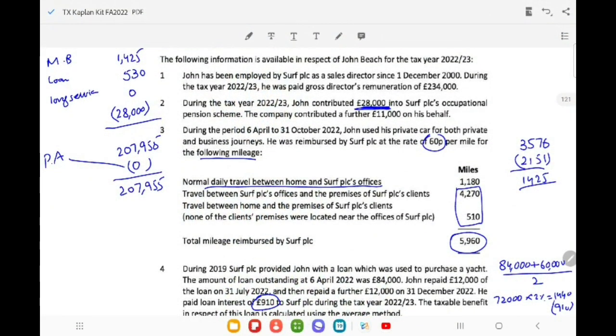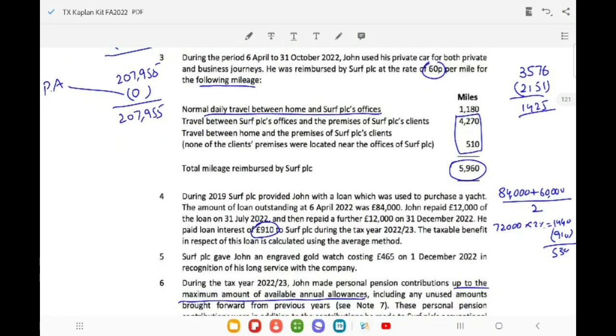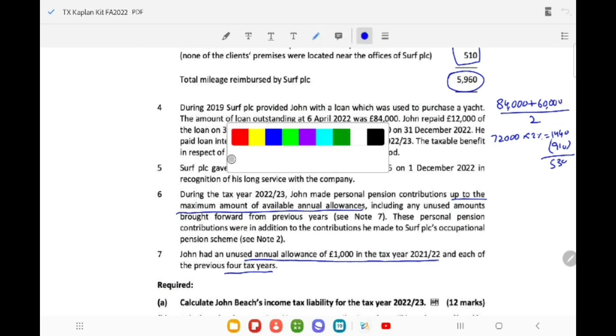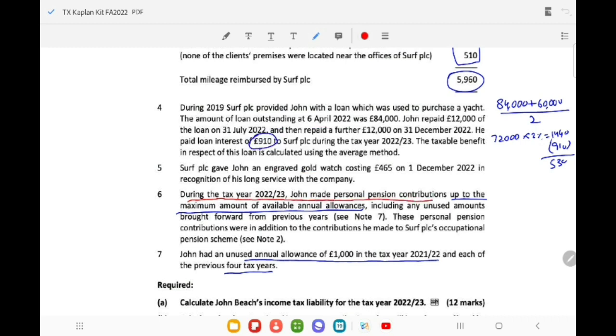Again, see the wording of the question. The wording is given as: during the tax year 22-23, John made a personal pension contribution up to the maximum amount of available annual allowance.